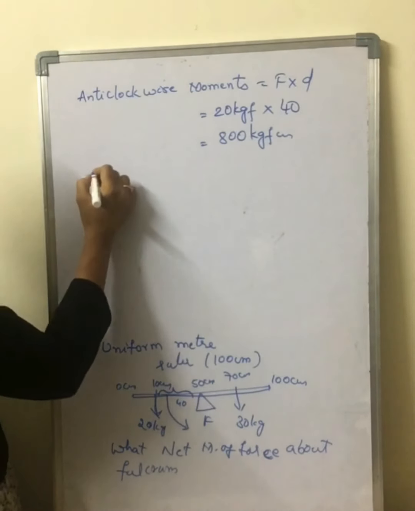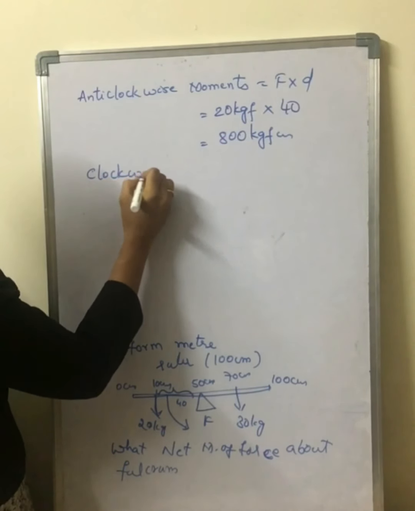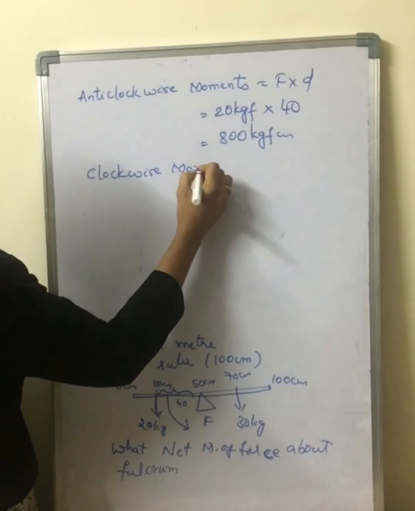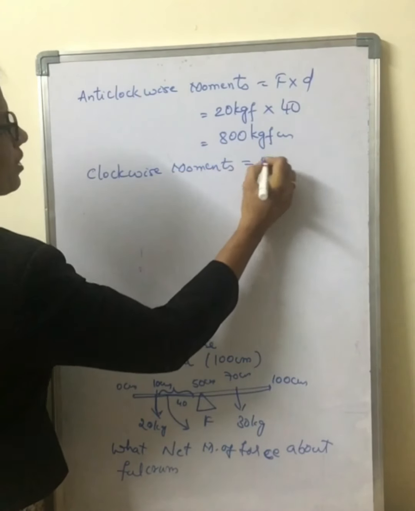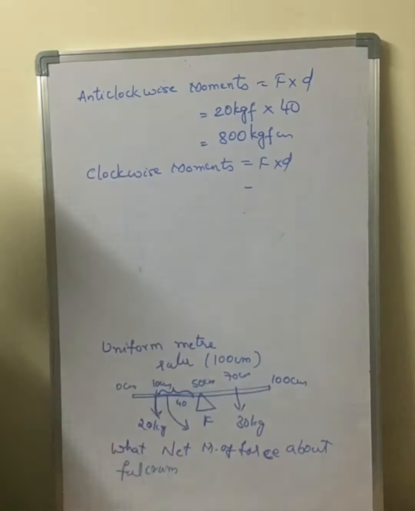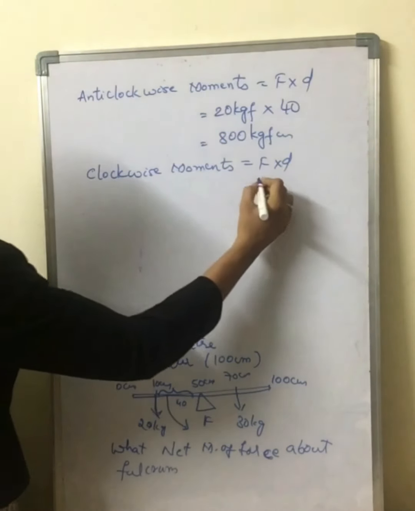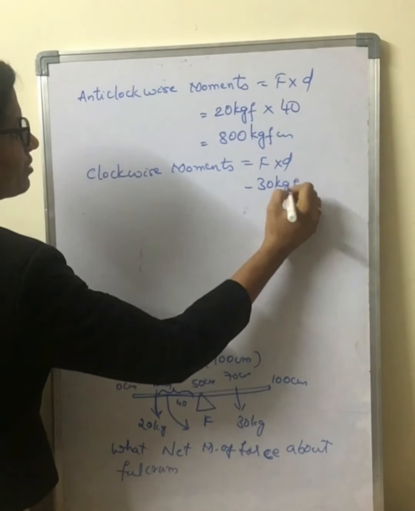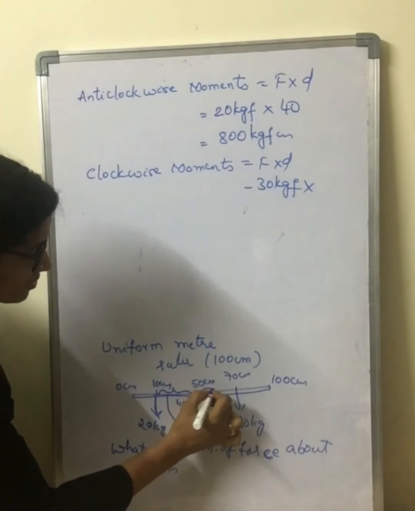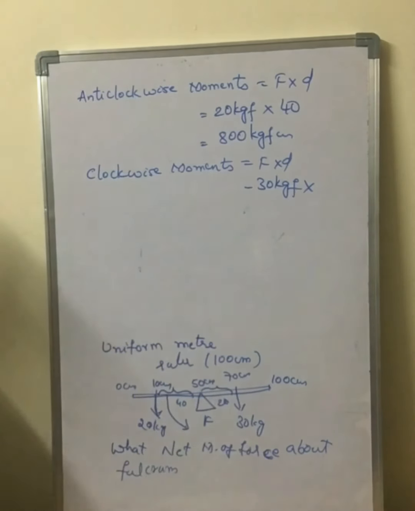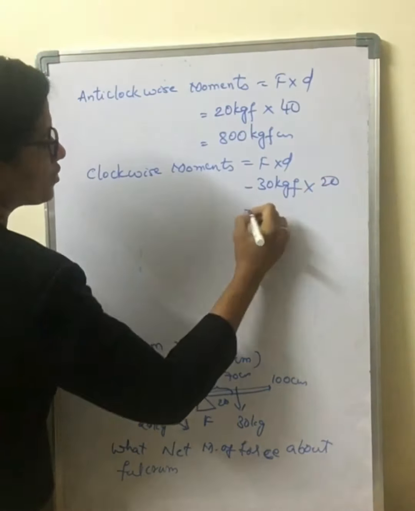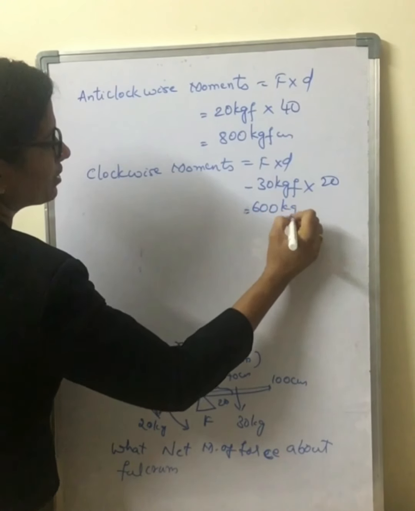Now, next clockwise moments, F into D. So what is F here? 30 kgf into this distance, which is 20. So which is equal to 600 kgf cm.